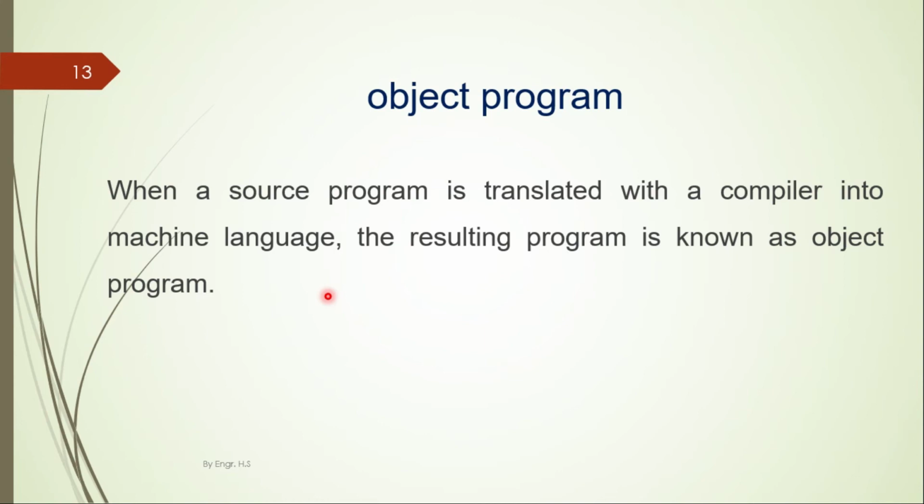Because we as a human can understand programming languages like C++, Java or Pascal. But computer is an electronic machine. So for the understandability of computer, there must be a translator between us, programmer, and the computer. And that translator is a compiler.